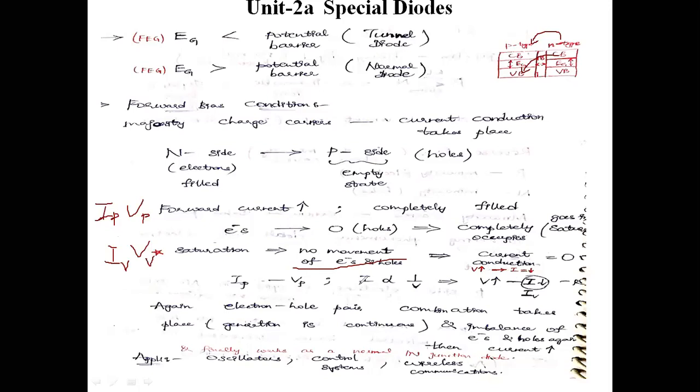Further increase in voltage, electron hole pairs are again generated, and the p type material and n type material are just aligned like a pn junction diode. Electron hole pair combination again takes place, generation is continuous, and the imbalance of electrons and hole pairs again takes place.